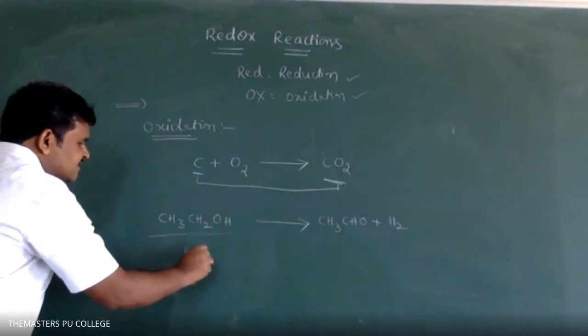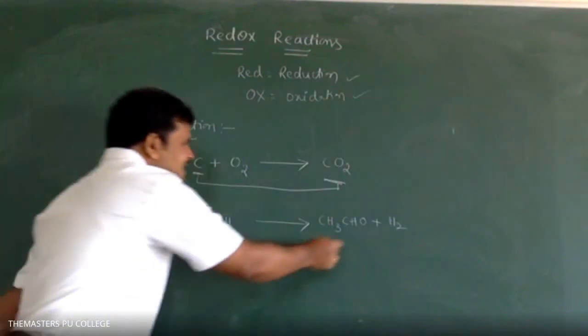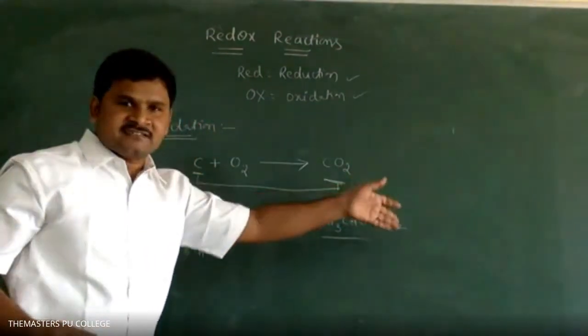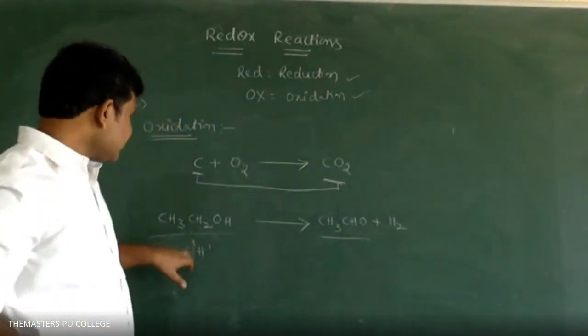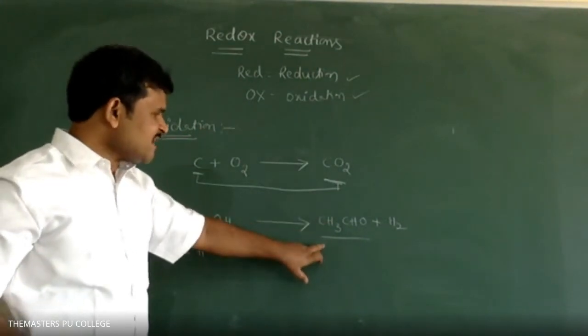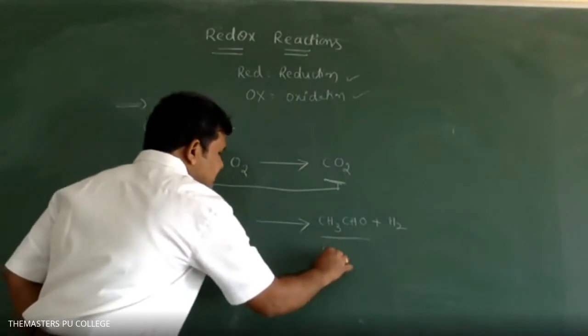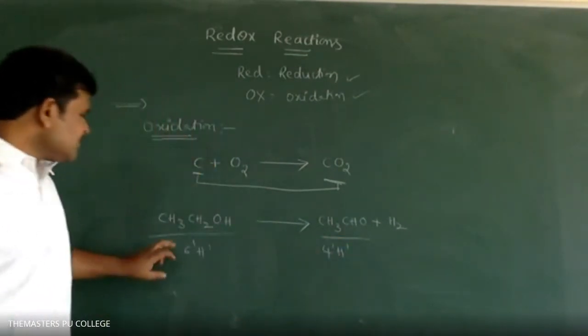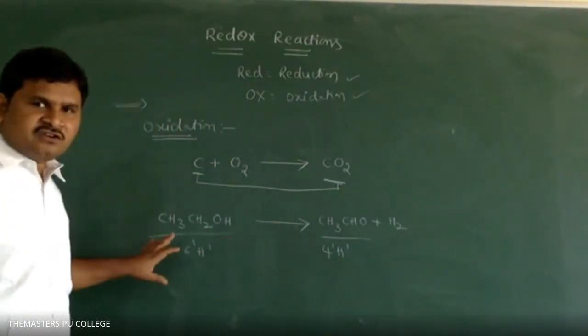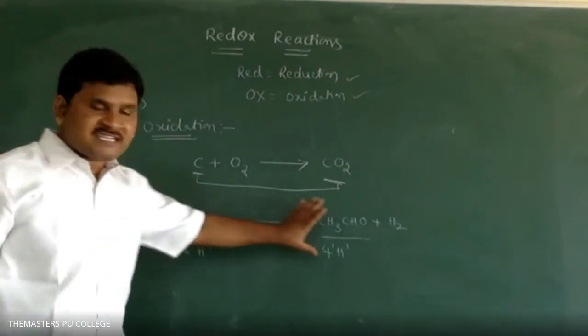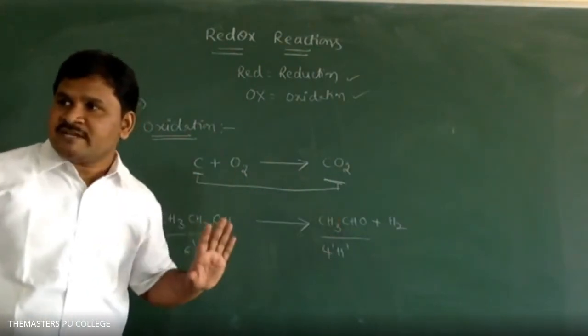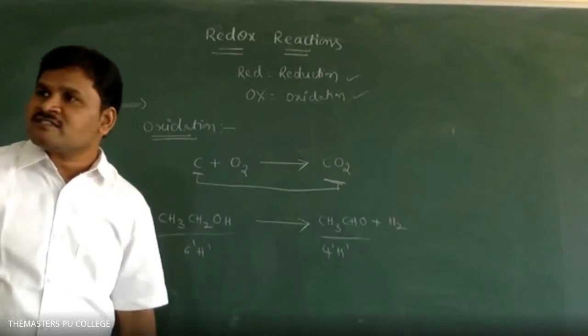Total 6 hydrogens. In this main product, how many hydrogens do we have? 4. What is the difference between these two? Here we have 6 hydrogens, here we have 4 hydrogens. That means we removed how many hydrogens? 2 hydrogens.